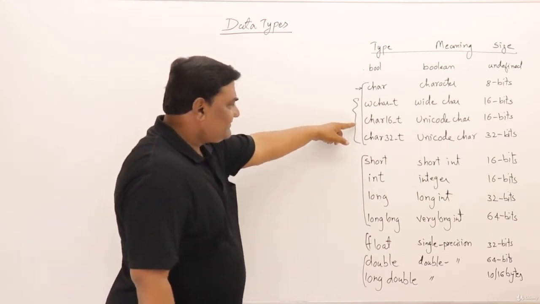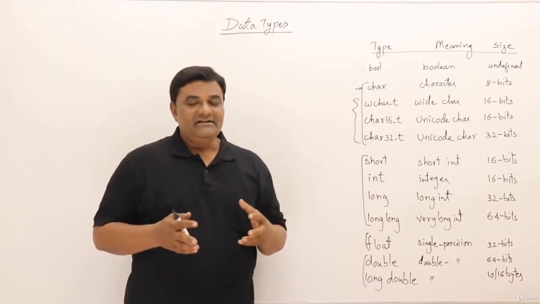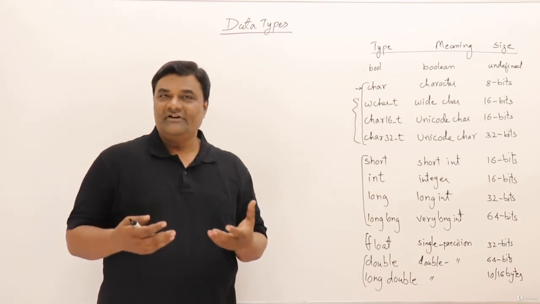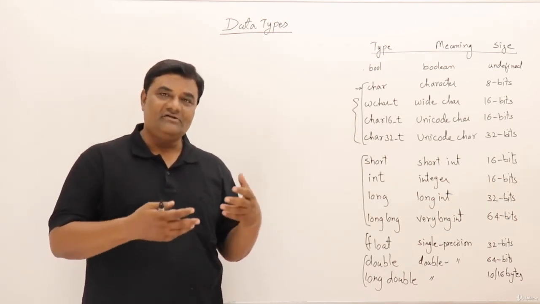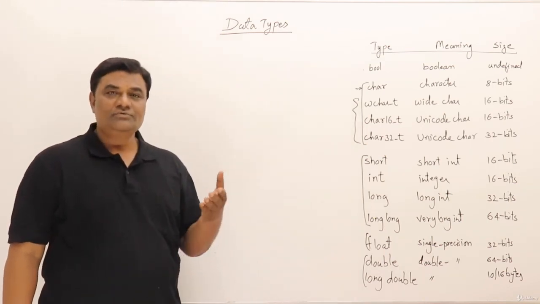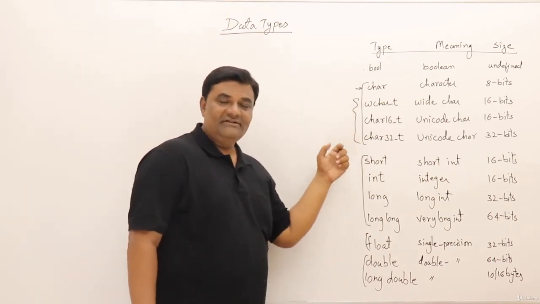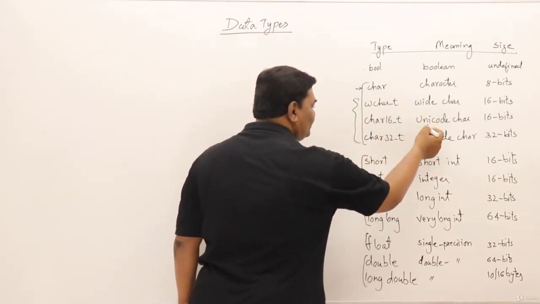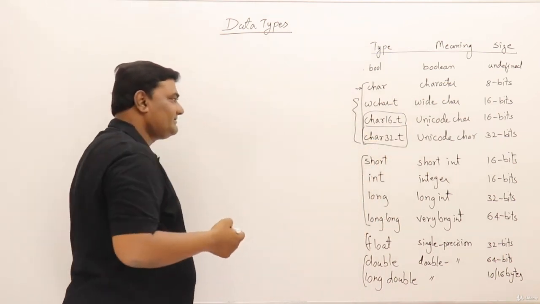Then these two types are useful for supporting Unicode. Now because of the internet, natural language support is growing. So we find that websites are available in various natural languages like Chinese, Japanese, Hindi or English. In the same way, a program can also use those language alphabets. So for various natural languages, codes are available. Those are called Unicodes. To support those natural languages, these data types are available in C++.